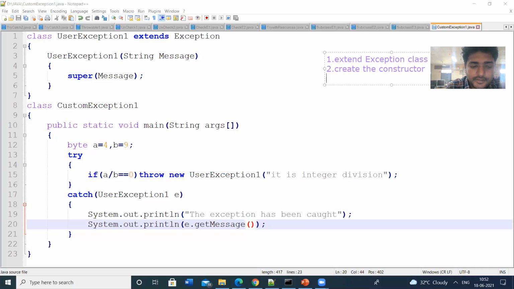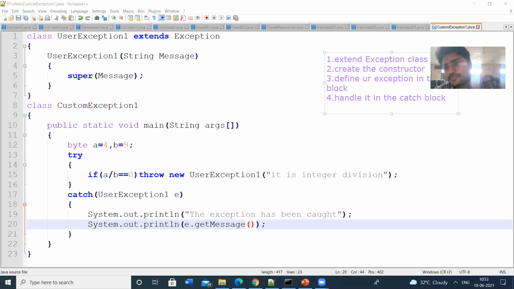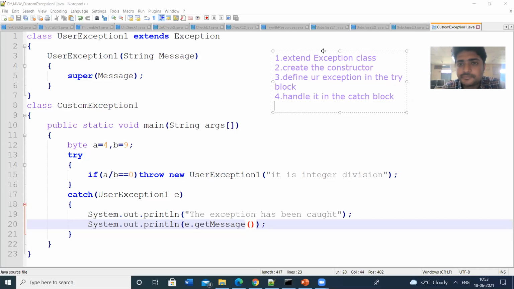Third, define your exception in the try block. Handle it in the catch block. So these are the steps to be followed while creating your own user-defined exceptions.